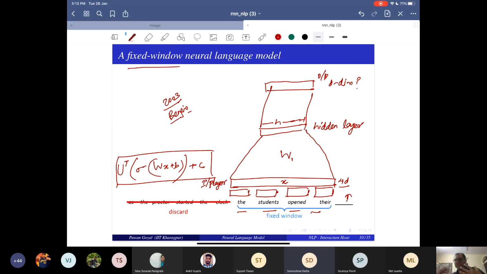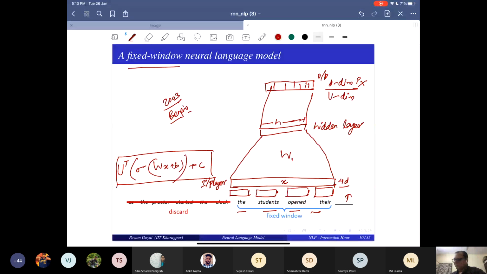You can think of it as a simple classification problem: I am predicting the next word, so it is as if I am classifying into one of the words in my vocabulary. So the output will not be D dimensional, it will be V dimensional.